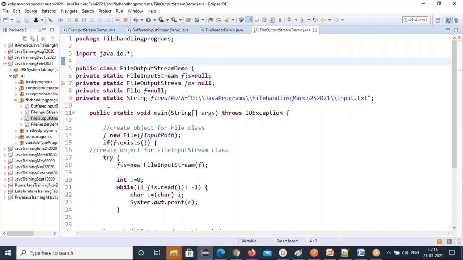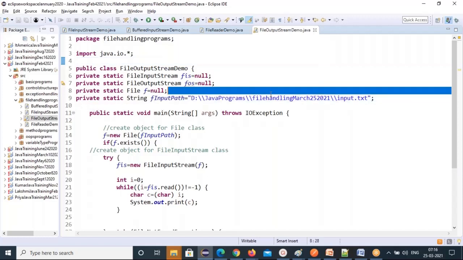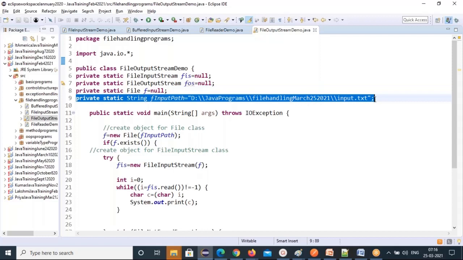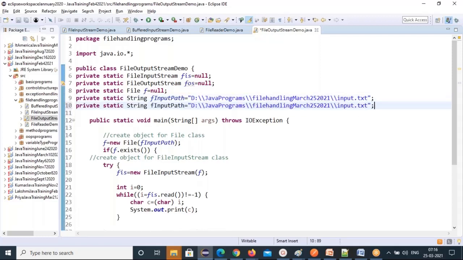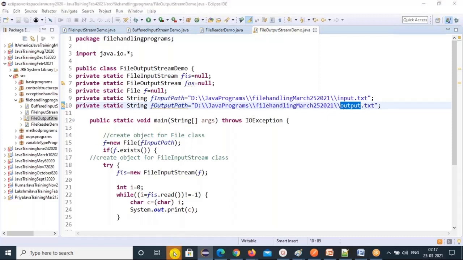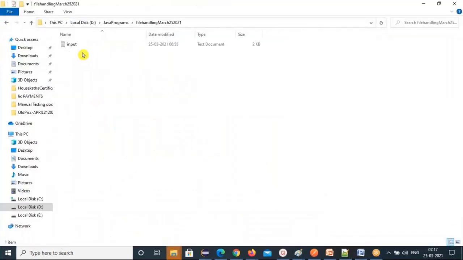For this I need to create a file output file. So that file we are writing, file output path. So this is the output.txt. So this input file data I'm writing to the output file. So how to do that? First, for this you have to create this file. This file is not there. You go and see that the file is not there, right? So only the input file we have. We don't have the output file. We have to create that file.